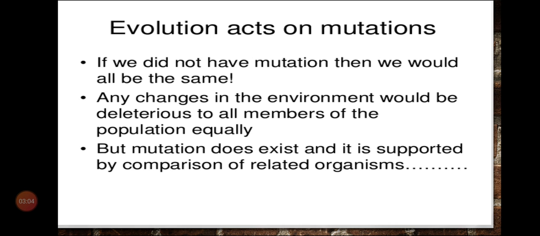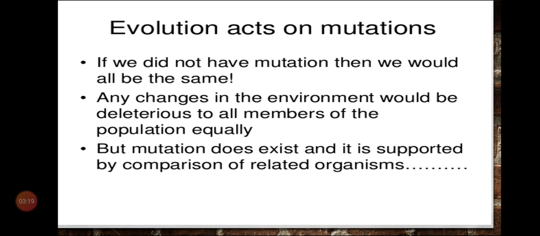If we did not have mutation, then we would all be the same. Any change in the environment would be deleterious to all the members of the population equally.